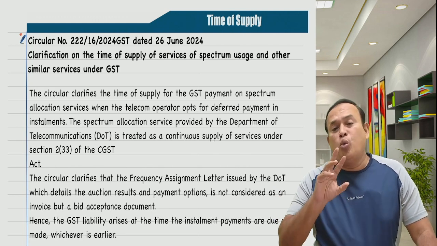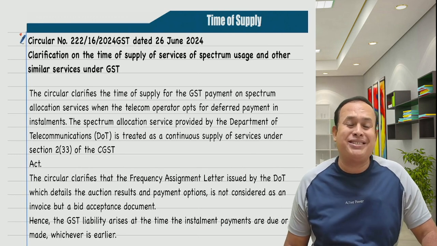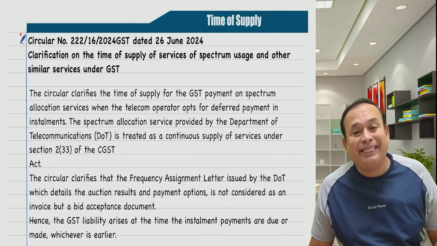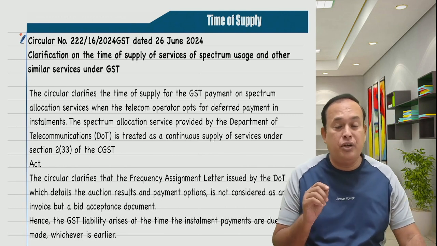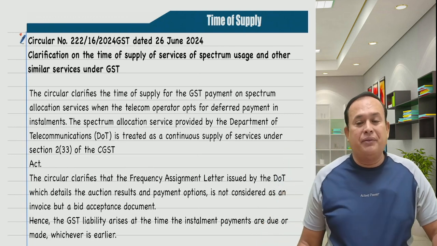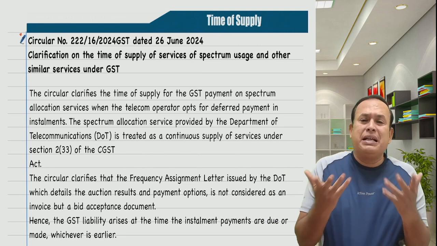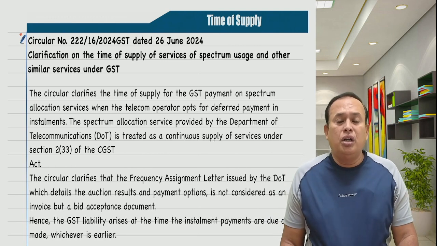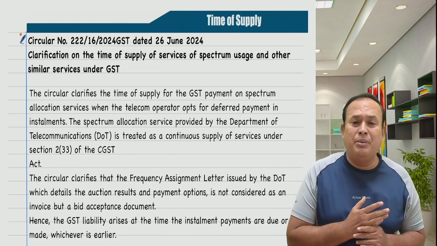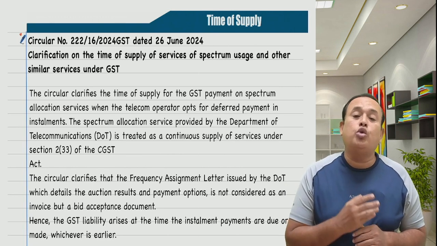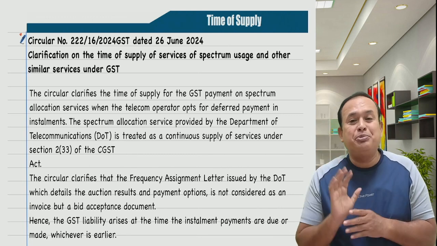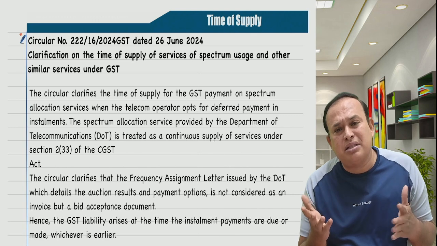If it is RCM supply of services, what is the time of supply? As per section 13, subsection 3 of the CGST Act, the date of payment or the first day after expiry of 60 days from the date of invoice, whichever is earlier, as you are aware. Now, in the given case of spectrum, what happened? The license fee allotment to a corporate entity by the government is, let us say, 1200 crores, for a 5 year period. 5 years means more than 3 months, continuous supply of service.